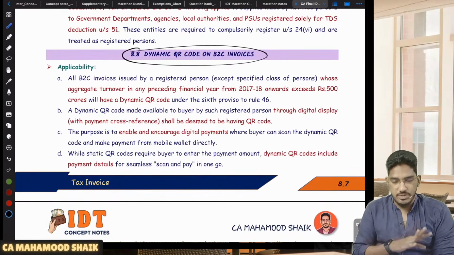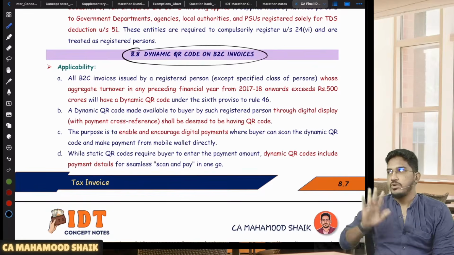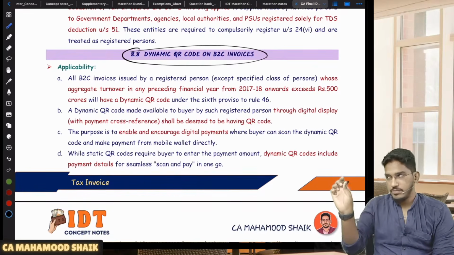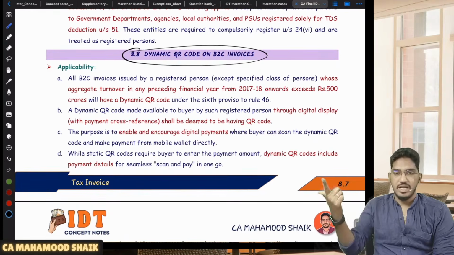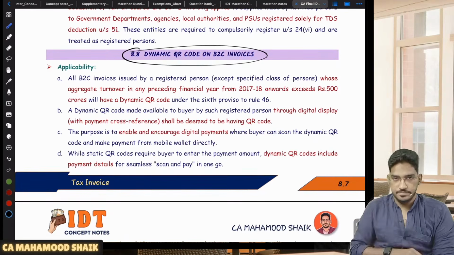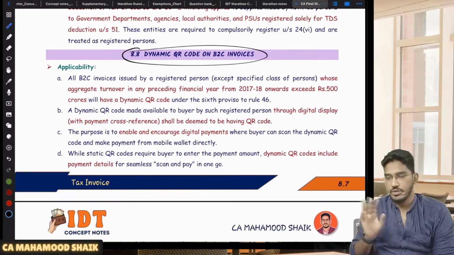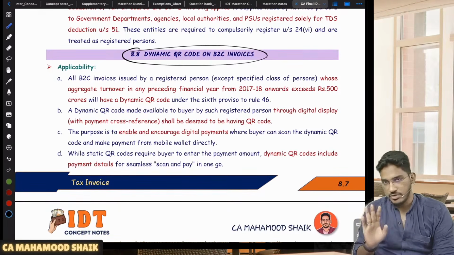See, there are two kinds of QR codes here. Today if you go to a shopkeeper, at their shop or on their wall they will keep one QR code attached. You have to scan that QR code, enter the amount manually, and only then make the payment. I'm not talking about that QR code.